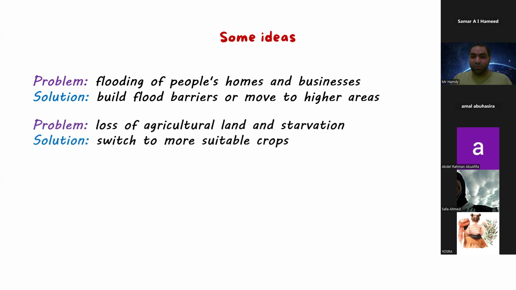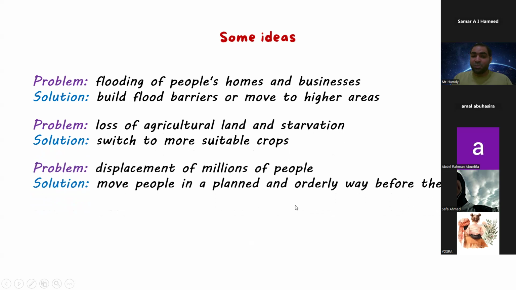The second problem. If we have a problem like loss of agricultural land and starvation, the solution will be to switch to more suitable crops. If we have a displacement of millions of people, we have to move people in a planned or orderly way before the floods.